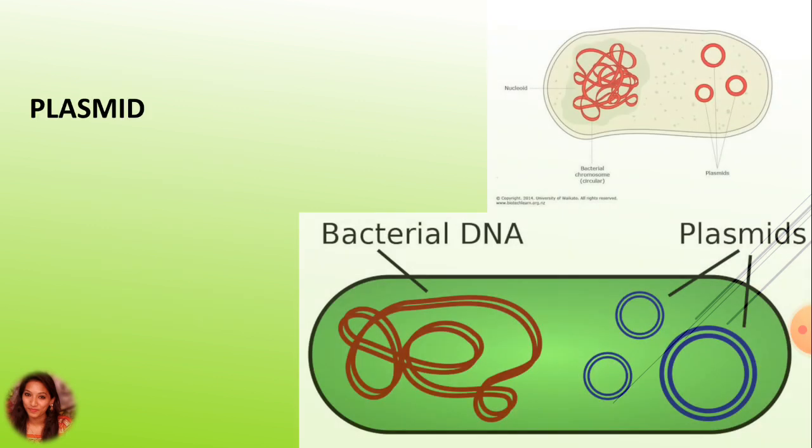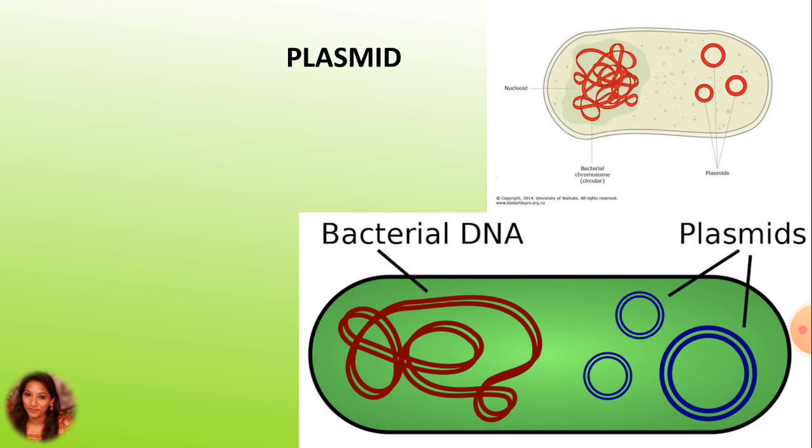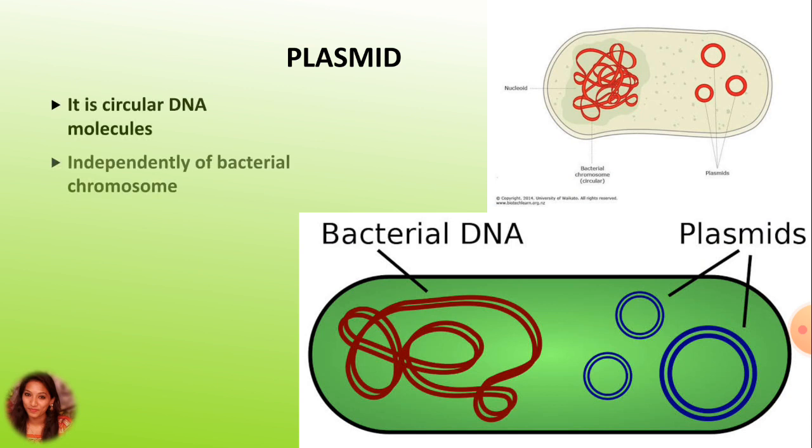Now, about the plasmid. They are generally circular DNA molecules which exist independently of the bacterial chromosome. It is about 1 to 2% of total DNA. The plasmid contains few genes, and the plasmid provides additional capability to bacteria.